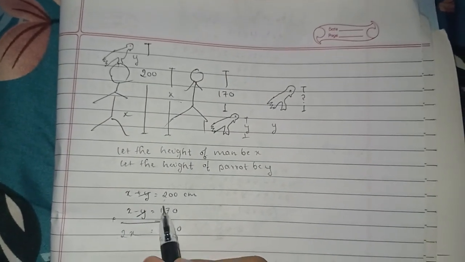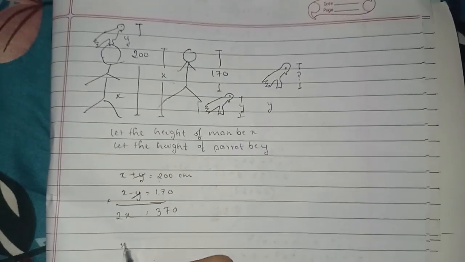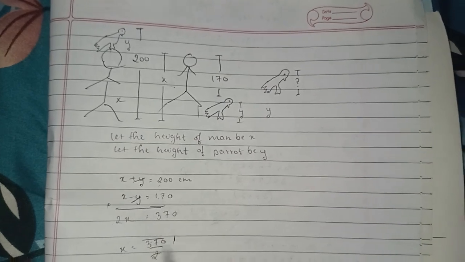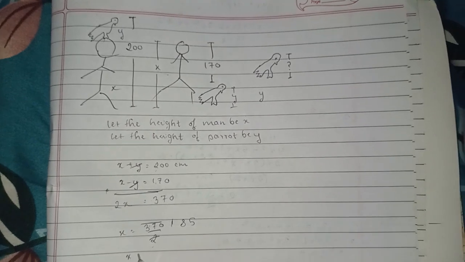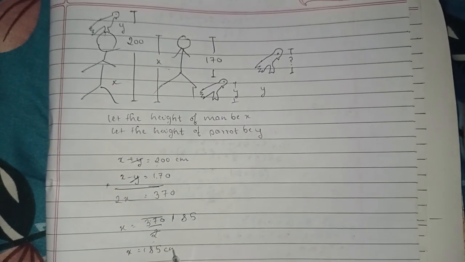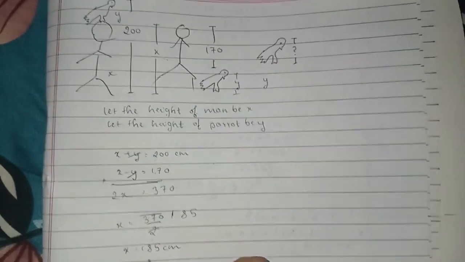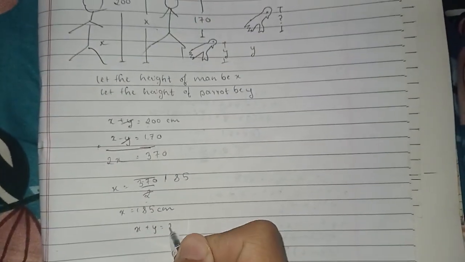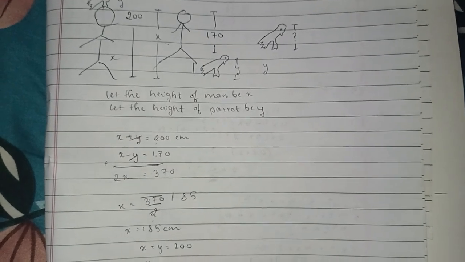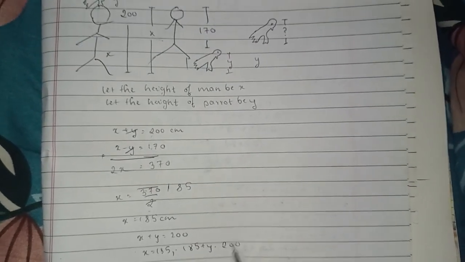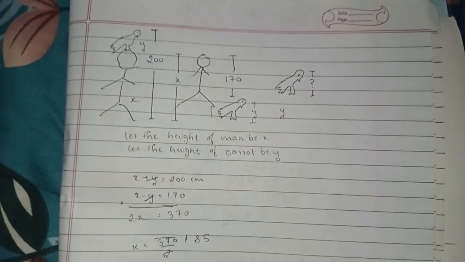So we'll get x equals 370 upon 2. 2 1 is 2, 2 8 is 16, 12 is 10. So we'll get the height of the man to be 185 centimeters, and finally, with 185, the height of the parrot will be 15 centimeters. x plus y is 200 and x is 185. So 185 plus y is equal to 200, and hence y is equal to 15 cms.